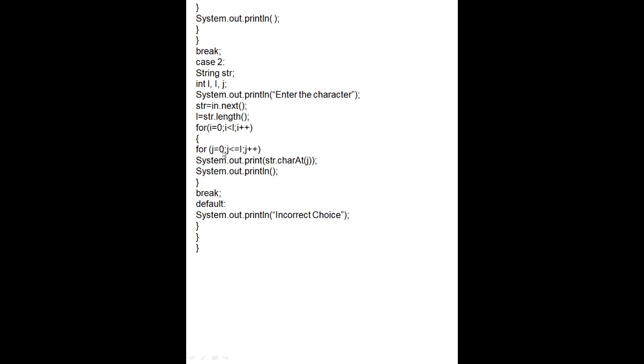Curly bracket, for j=0, j<=l, and j++. Now System.out.println, str.charAt(j). We will find the character from the j loop, so charAt(j). Now System.out.println blank space is here. First we will find the character from j, then we will print that letter here. Curly bracket, break. Only two cases are here, so default, and the message will be System.out.println incorrect choice. Now three brackets will be closed here.